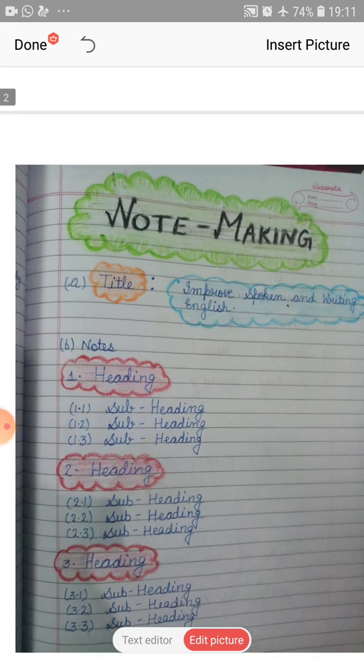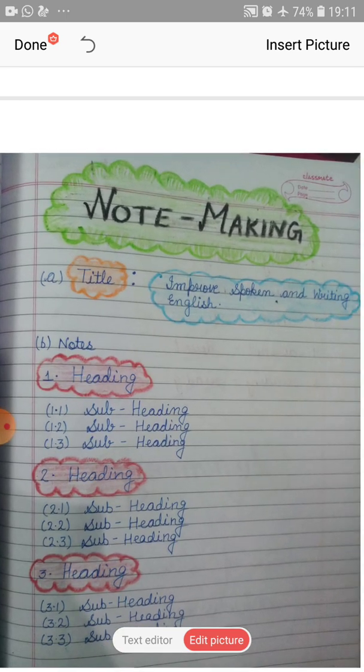Firstly, in passage you are asked to write down the title, as like your passage is on improving your spoken and writing skills. So firstly you will give the title, because in note making the first question is that give appropriate title to this passage. Then you will give title. Title should be catchy and attractive and according to the passage. Then you will start making notes.